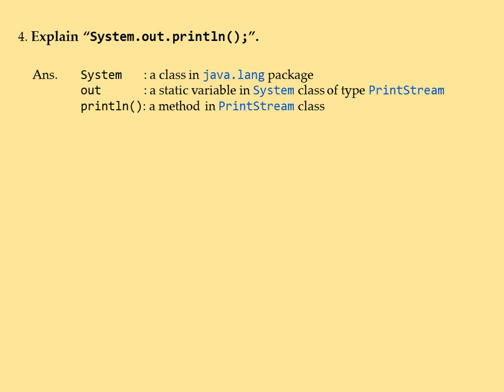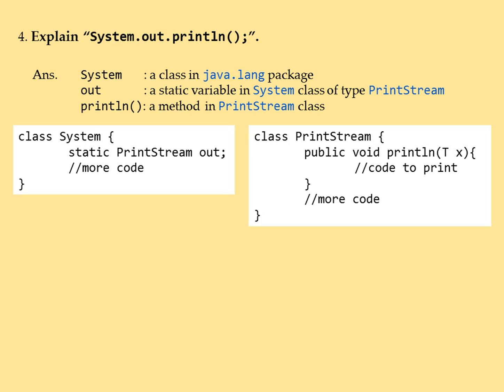Out is a static variable present in System class and its type is PrintStream. Println method is present in PrintStream class. So in order to access println method, we would use out, which is in turn a static variable of System class.